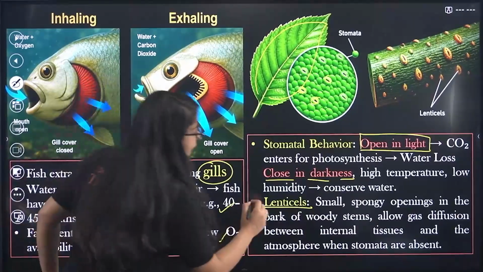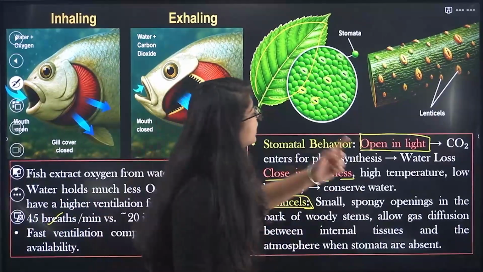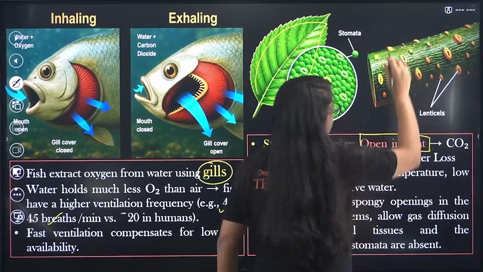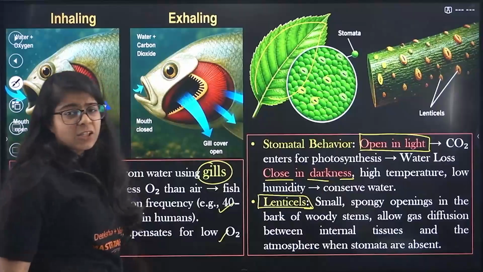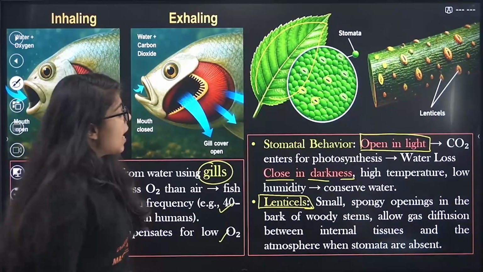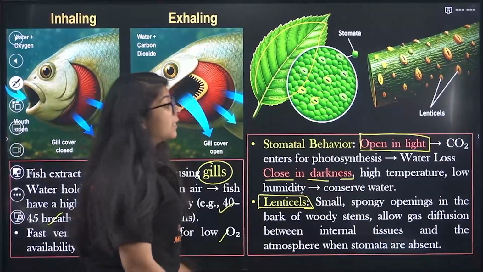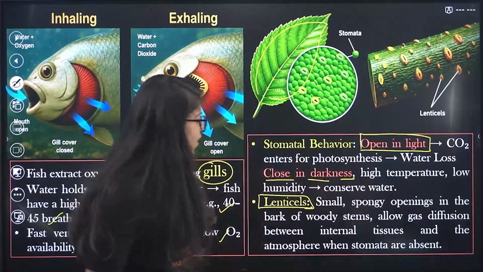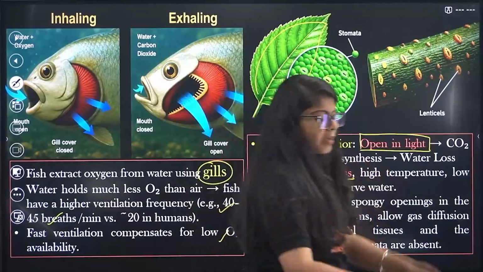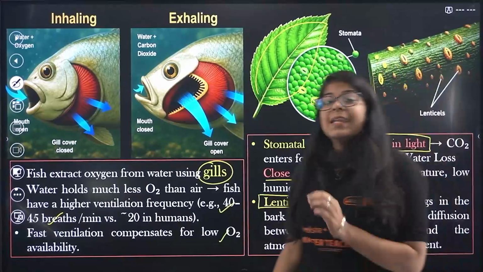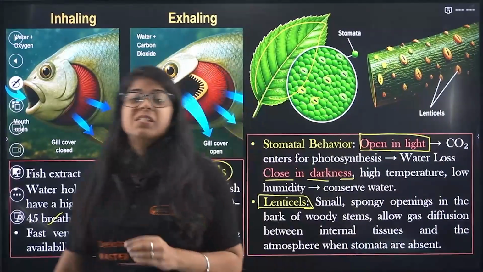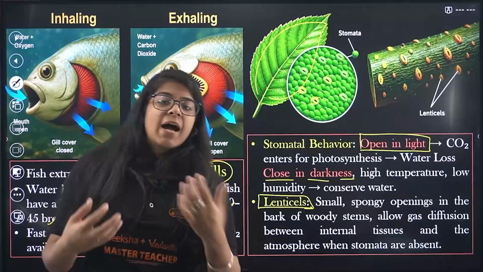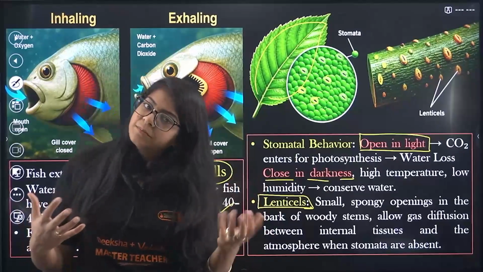So in that, lenticels are present. These are small pore-kind of structures, but these are spongy pores, okay? These are small spongy openings that are present in the bark of the woody stems. These allow gas diffusion between internal tissues and the atmosphere when stomata are absent. Okay, so when stomata are not there, lenticels present on the bark help in the exchange of gases between internal tissue and the atmosphere. Done.